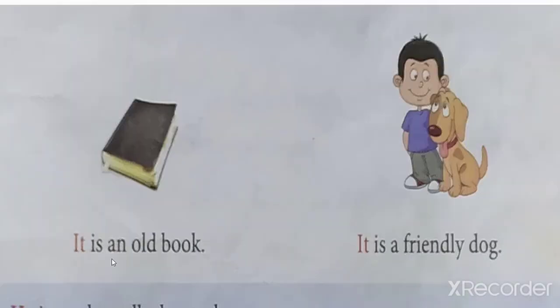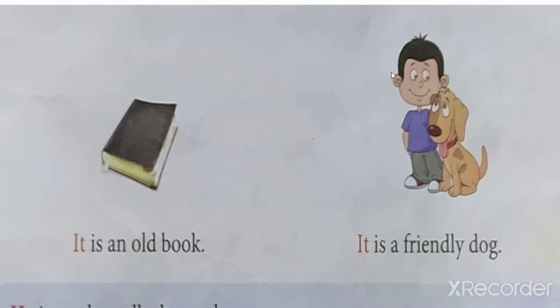Okay. Now see this. It is an old book. Can you see the picture of a book? It is old. It is an old book. The book is old. Okay. Now we cannot say the book is an old book. So instead of that it is written it. The book replaces with the word it.